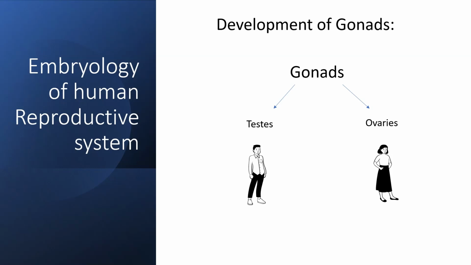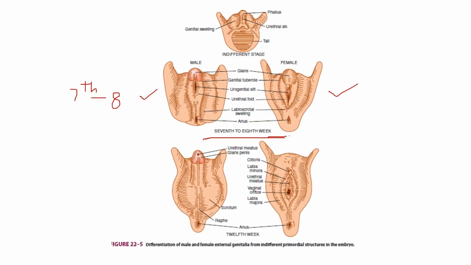Gonad is the primitive structure, or the precursor, for the sex organs in both sexes. During early embryonic development, gonad structure is quite similar in both sexes until they approach the 6th week of development, and the structure of gonads is essentially identical in both male and female. Then when differentiation starts, for a genetic male, that is XY, the process of differentiation begins during the 7th and 8th weeks of development.